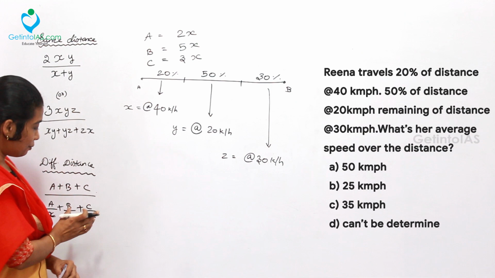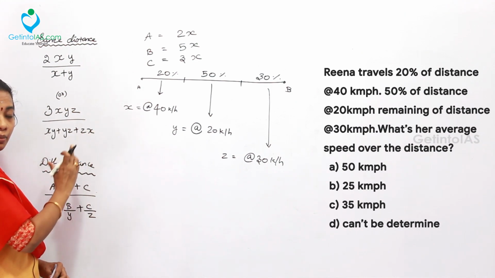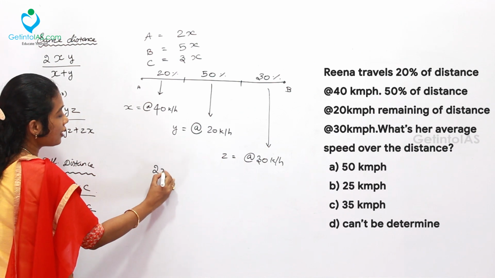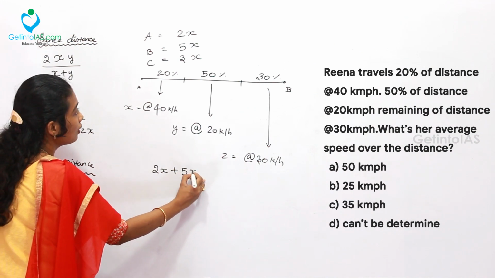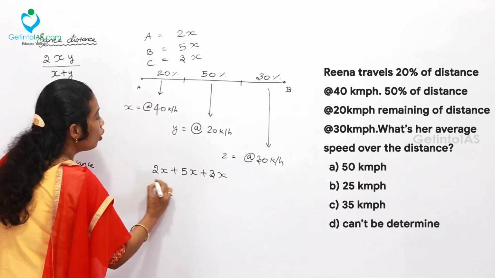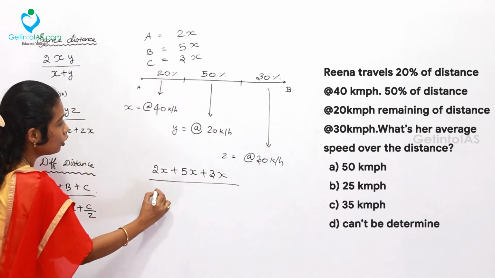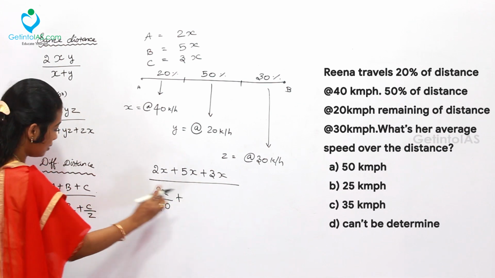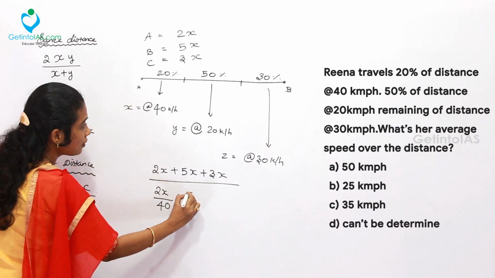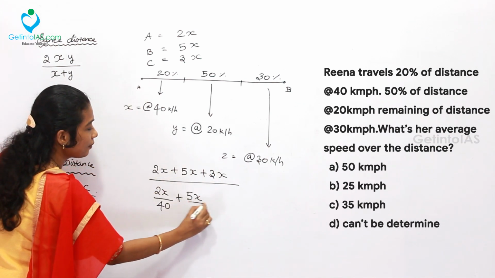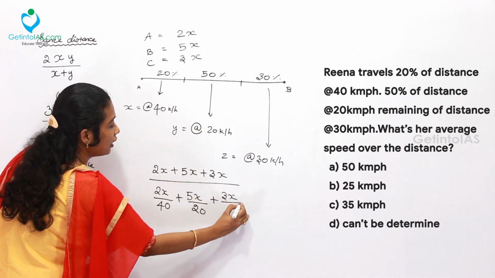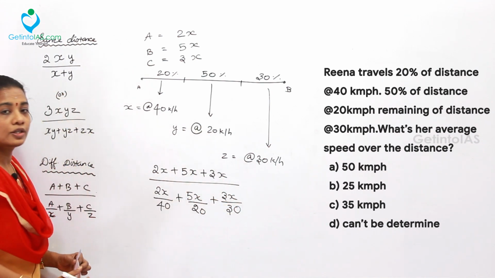You can directly substitute the values of a, b, c and x, y, z as follows. So here 2x plus 5x plus 3x, the whole divided by 2x by 40 plus 5x by 20 plus 3x by 30. Now let's solve it.